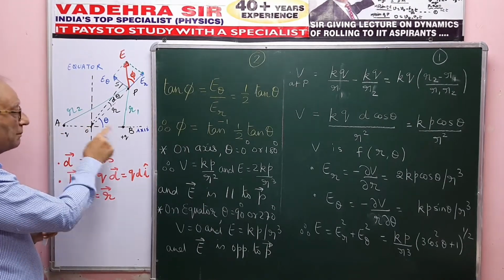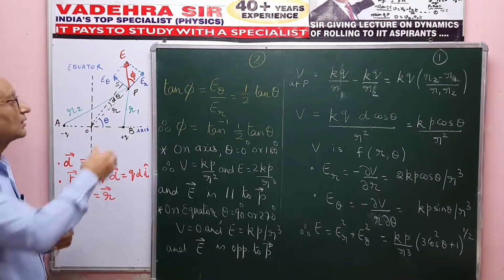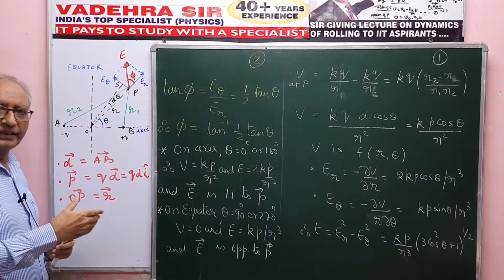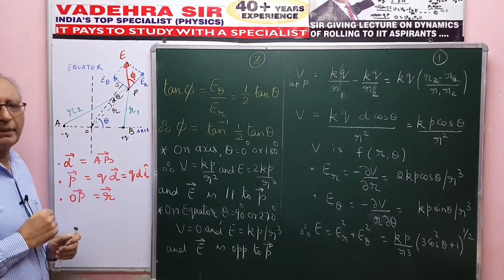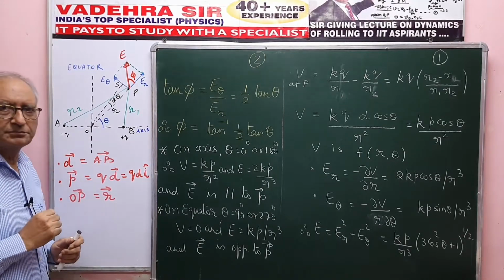The perpendicular bisector of the dipole arm AB is called the equator. Surely the equator will pass through O and it is perpendicular to the dipole arm AB.